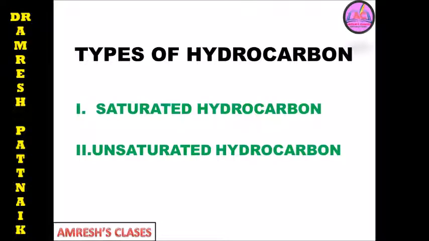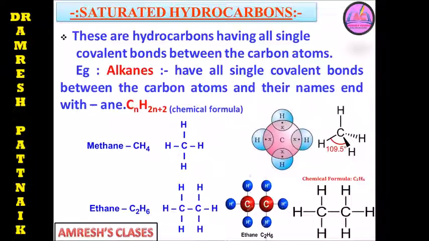Types of hydrocarbon. Generally hydrocarbon is divided into two types. One is saturated hydrocarbon and the second one is unsaturated hydrocarbon. Let's start with saturated hydrocarbon.